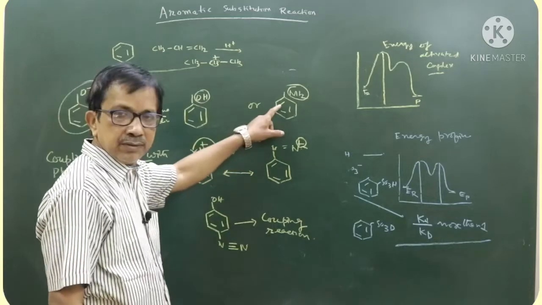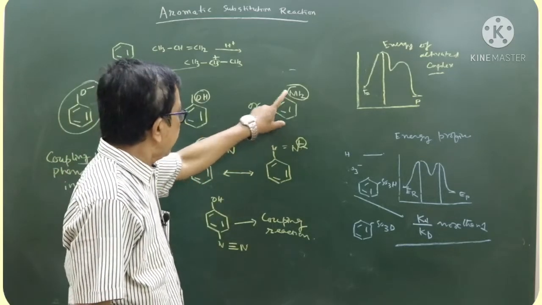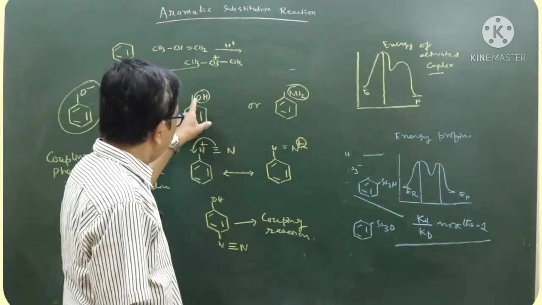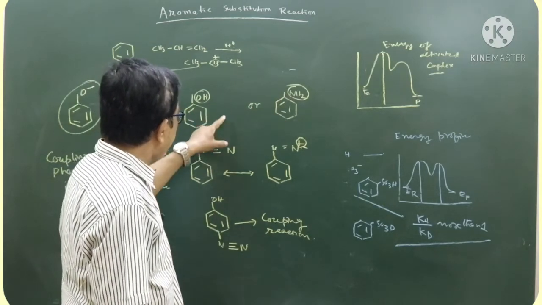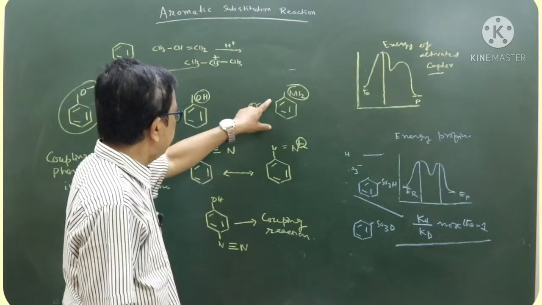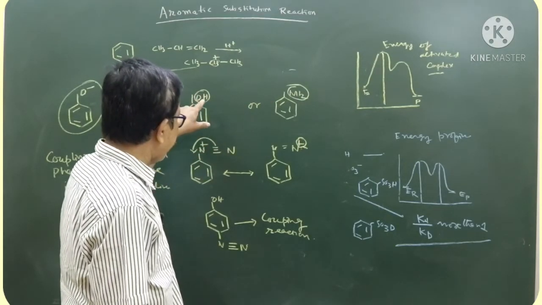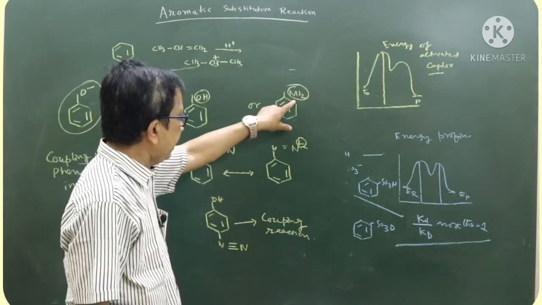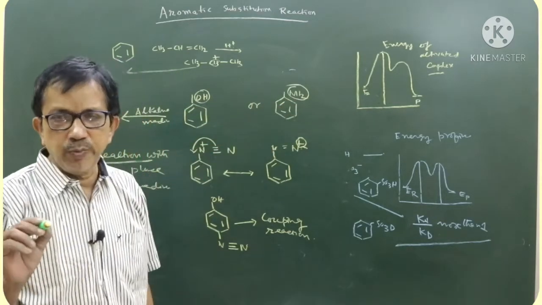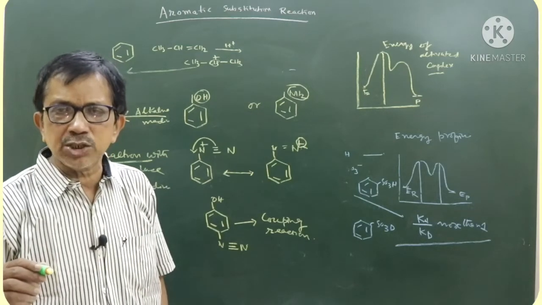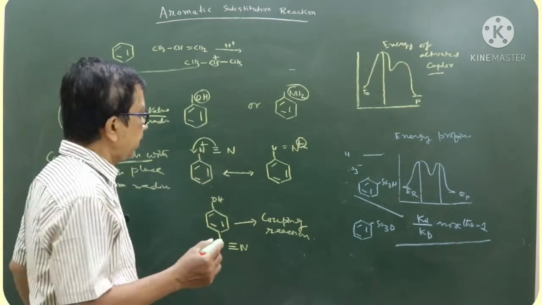And with aniline, if the question is this, between aniline and phenol, in which case does coupling reaction take place? Coupling reaction takes place in both of them. With phenol, the reaction should be carried out in slightly alkaline medium. In aniline, the reaction should be carried out in slightly acidic medium. If you make it strongly acidic, what are the disadvantages?